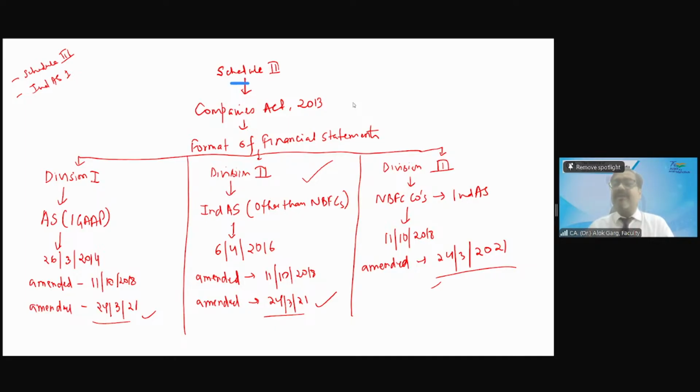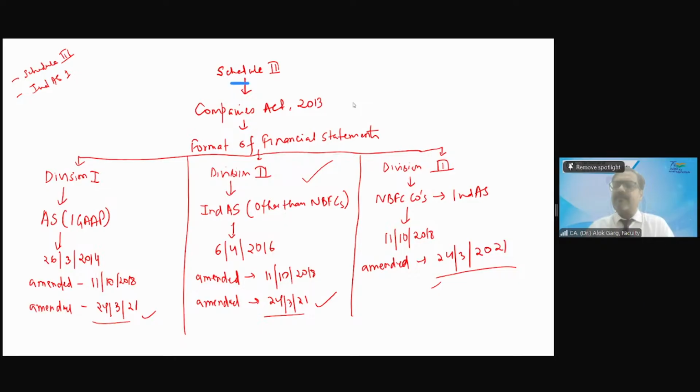And what is the purpose of Division 2 to Schedule 3? Division 2 to Schedule 3 is applicable to the companies on which Ind AS is applicable. This was not for NBFC companies. Division 2 to Schedule 3 was applicable to companies other than NBFC companies on which Ind AS was applicable.